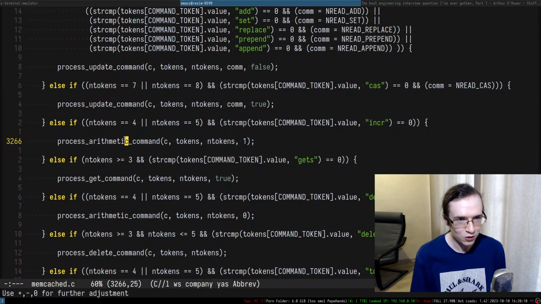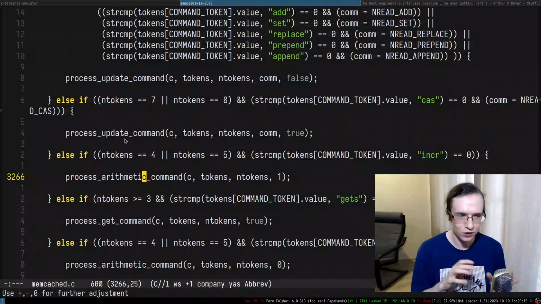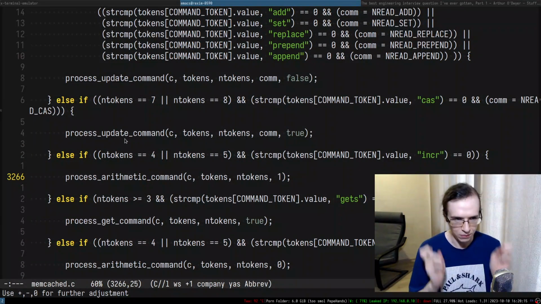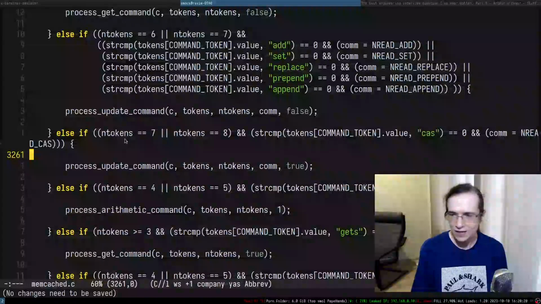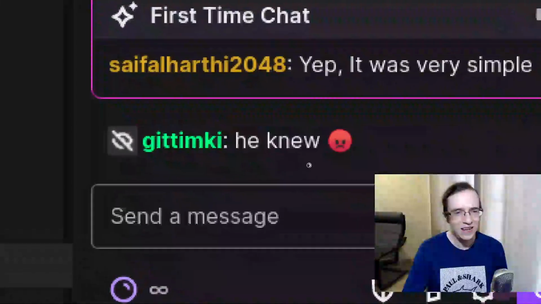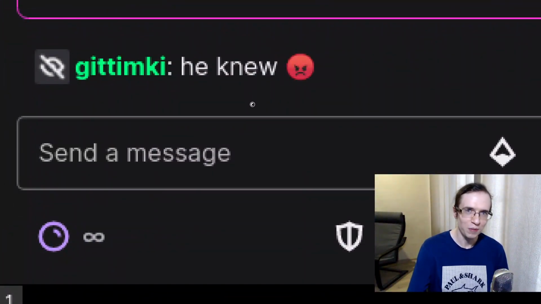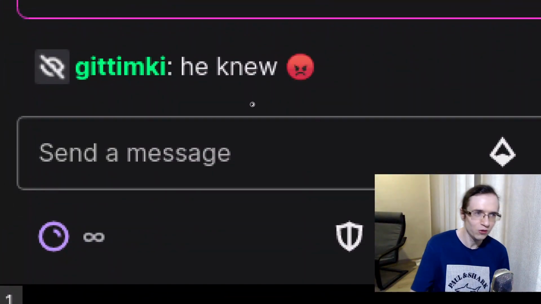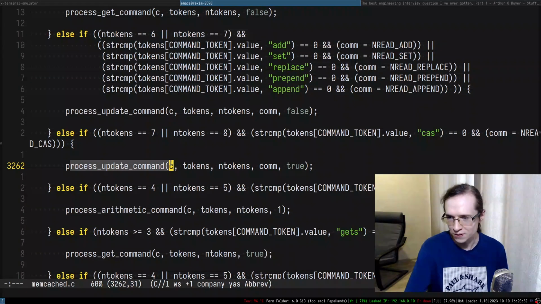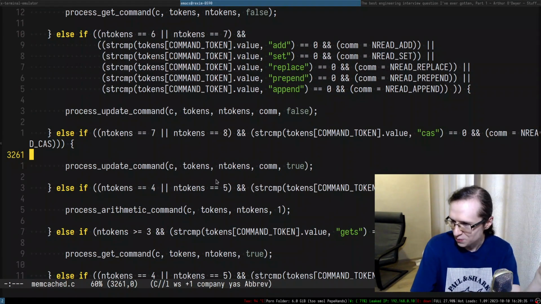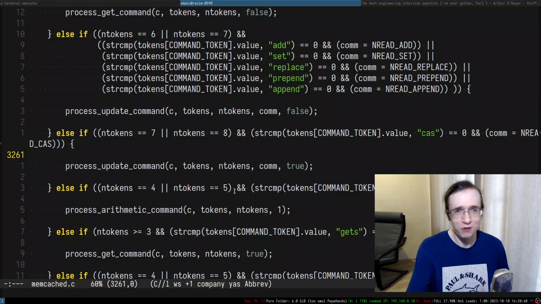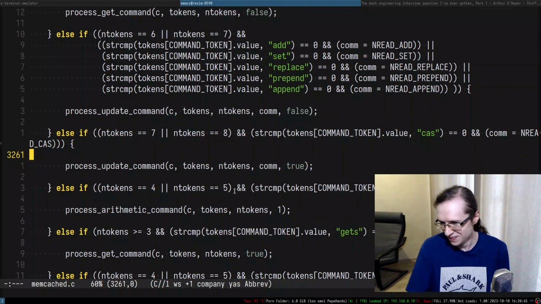But this place is rather interesting. It doesn't call a function that is directly associated with the incr command. They have a so-called process arithmetic command, and that is very interesting. Again, yeah, sure, you can say that I knew. But it was a long time ago. I don't remember any of that stuff. I really don't remember. And this is how I approach any source code base. Trust me. I forgot. I swear. It's almost like I see it for the first time.